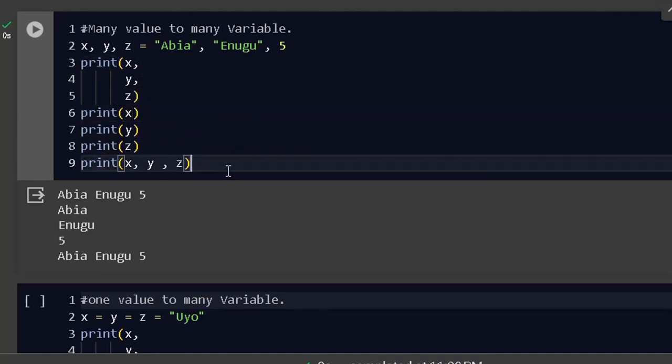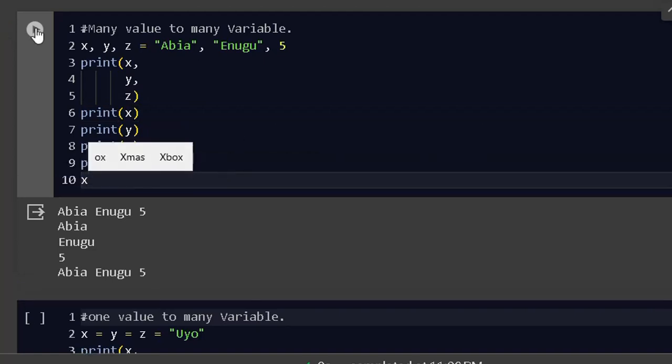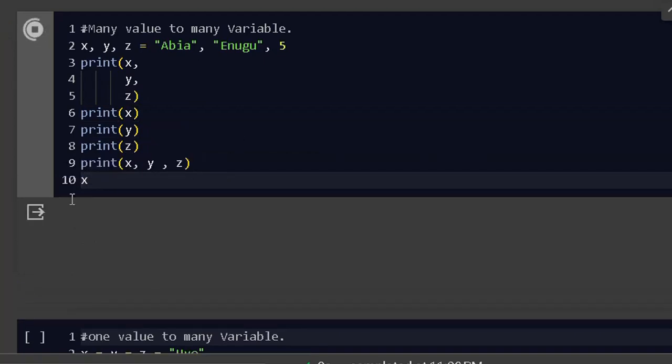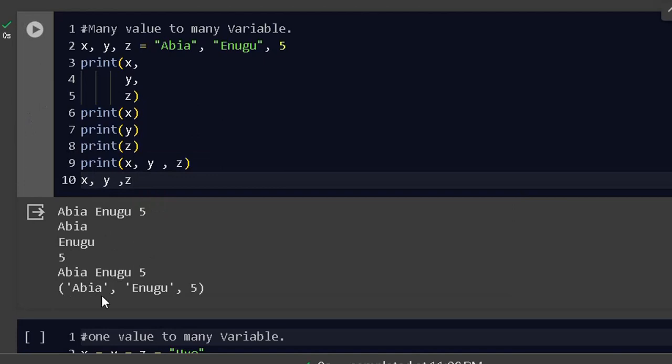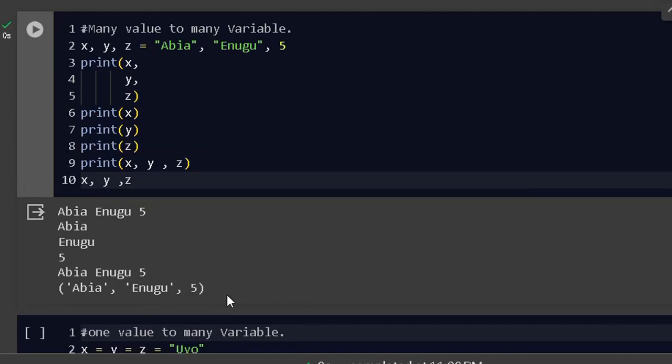Now another thing you could do is that if you press X here and run it only, it is going to bring it, but it is going to put it in this format for you. Then if I do X, comma Y, comma Z, and then I will run the same code again, it is going to bring it into a set like this. Now, we'll talk about this when we're talking about sets, tuple, dictionary. Then we are going to talk about this very well.